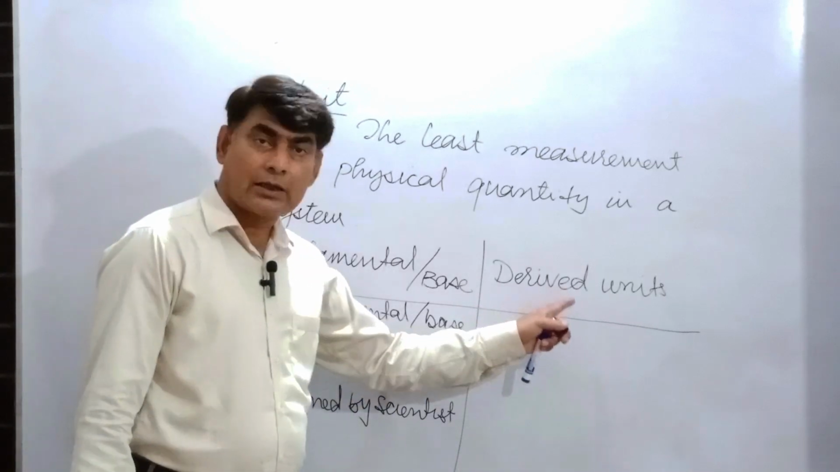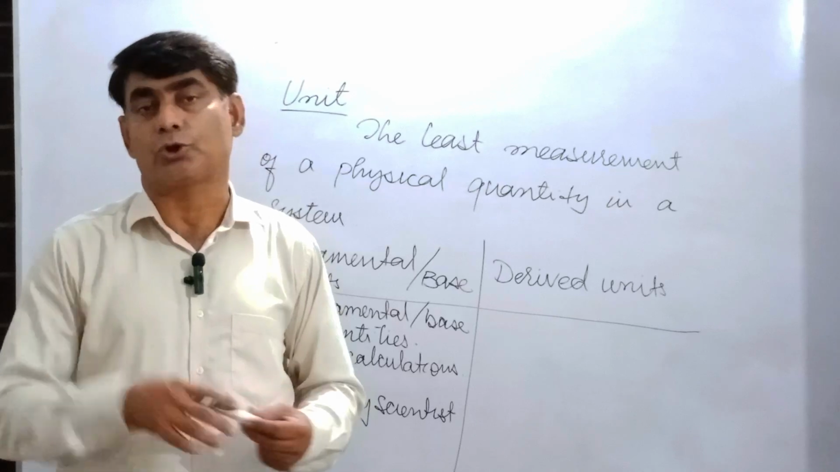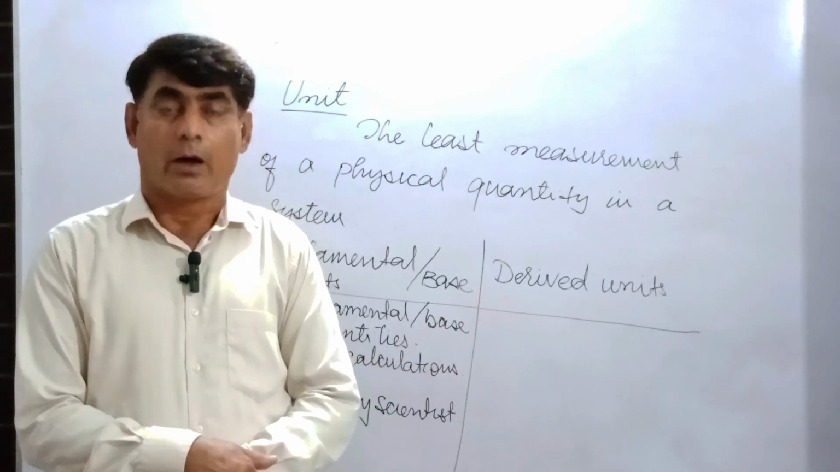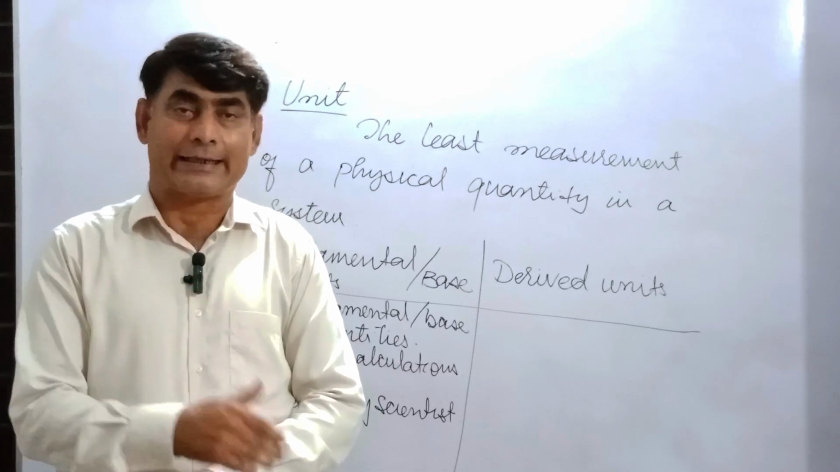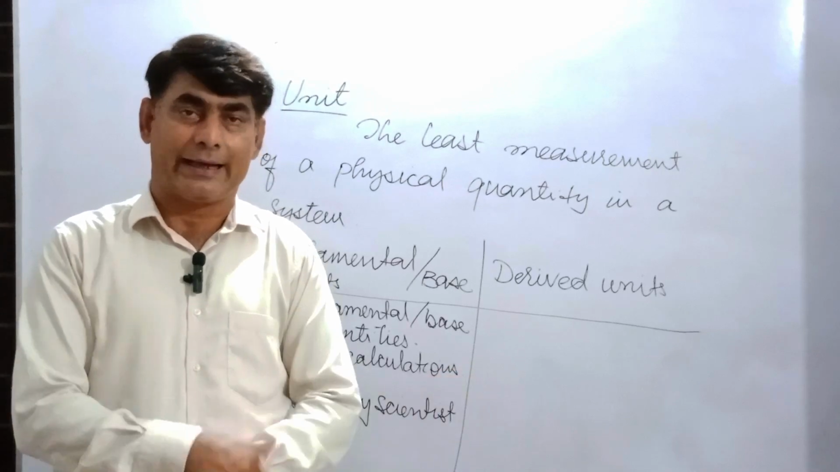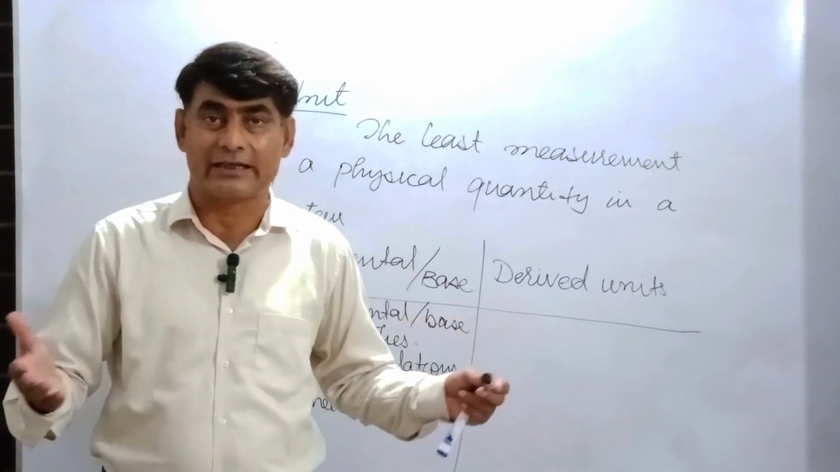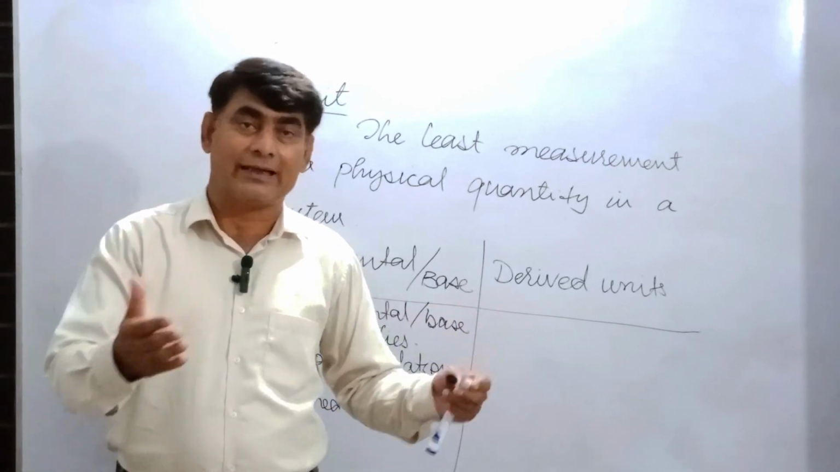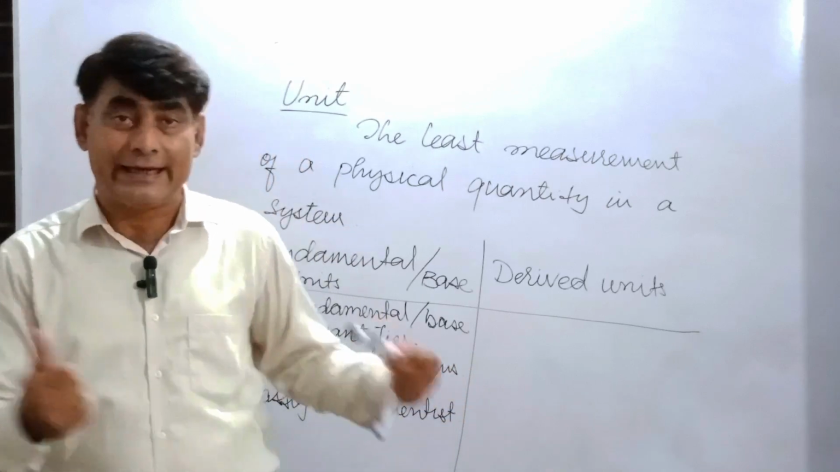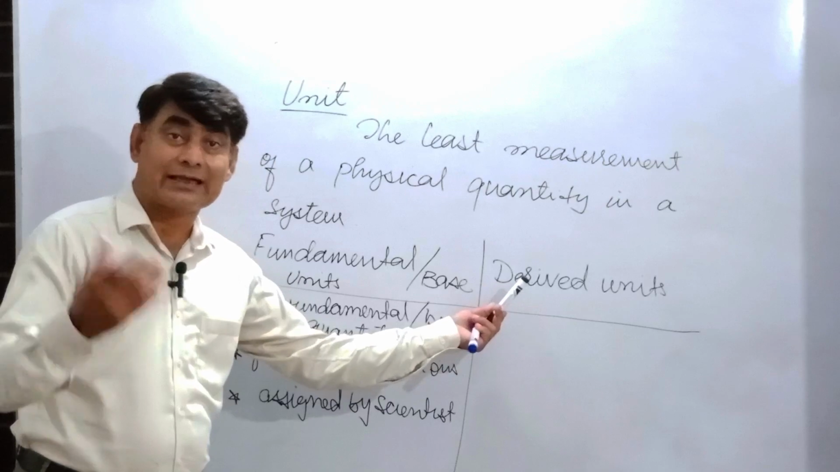Now derived units are also assigned by scientists, but there is a quality that sometimes we use Newton, and rather than Newton, we can use kilograms meter per second square. So kg meter per second square is also equivalent to Newton. If you write kg meter per second square, it's okay. If you write Newton, it's okay. But the kg meter per second square, we did it ourselves. So these units are also assigned by scientists.